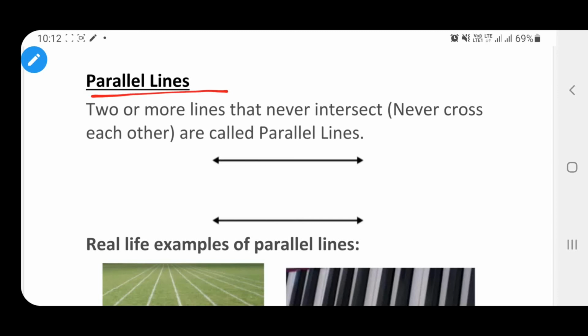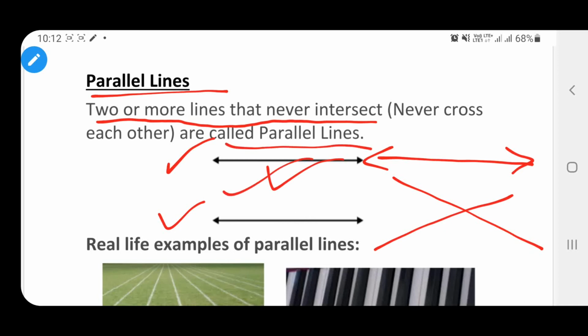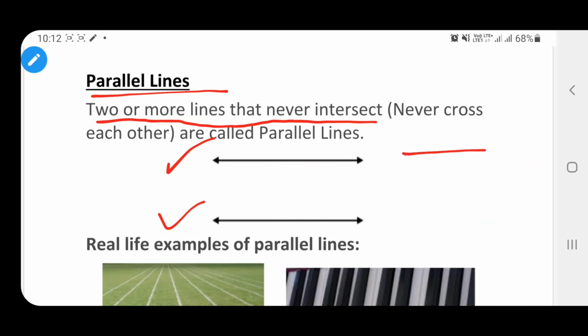We will discuss what are called parallel lines. Two or more lines that never intersect. If you see these two lines, if you extend the lines from both sides, these two lines will never intersect, like this. Okay, so these lines are called parallel lines. There can be more than two lines, not only two lines.